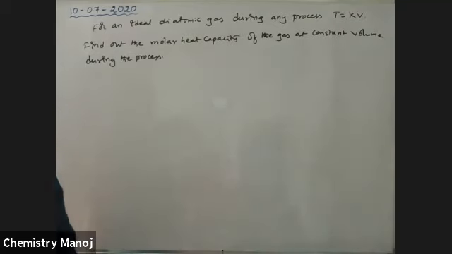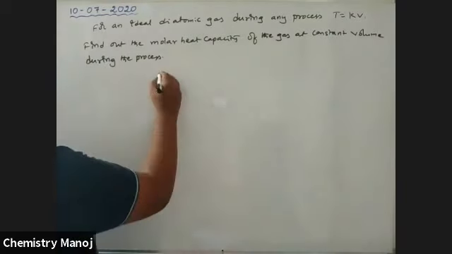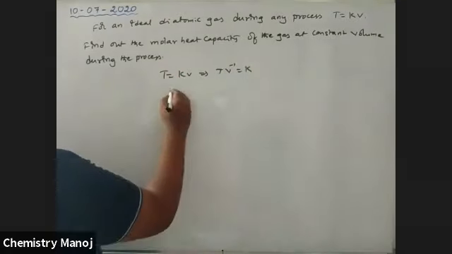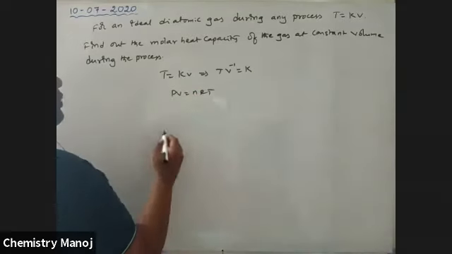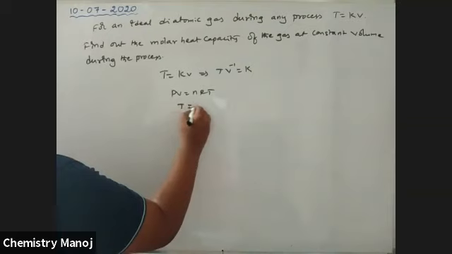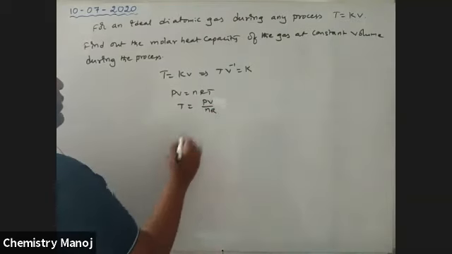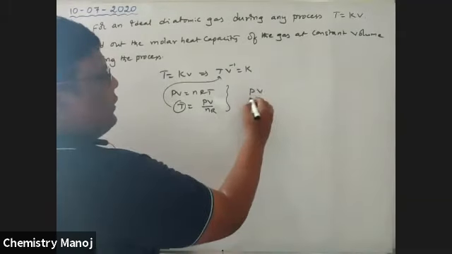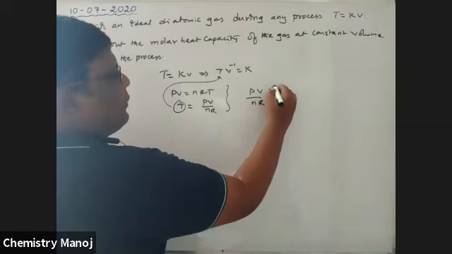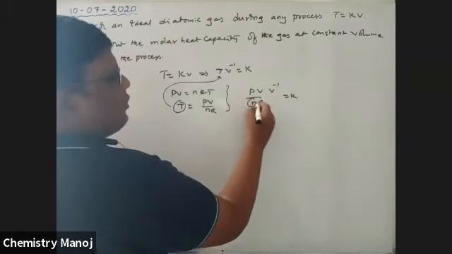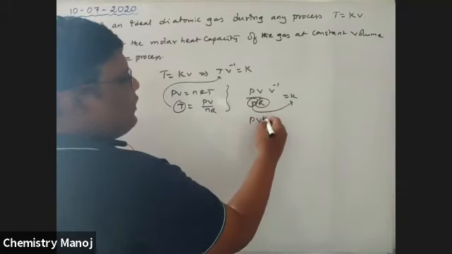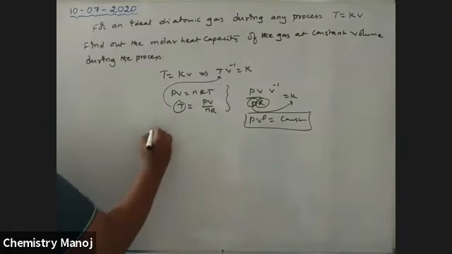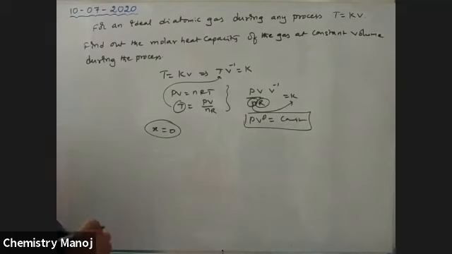Wrong, Rakesh. See here, T is equal to KV. That implies T V power minus 1 is equal to K. But we know PV is equal to nRT, so T is replaced: T is equal to PV by nR. Substitute this value here. That implies PV by nR into V power minus 1 is equal to K. n and R are constants. PV power 0 is equal to constant. So this is PV power X, here X is equal to 0.